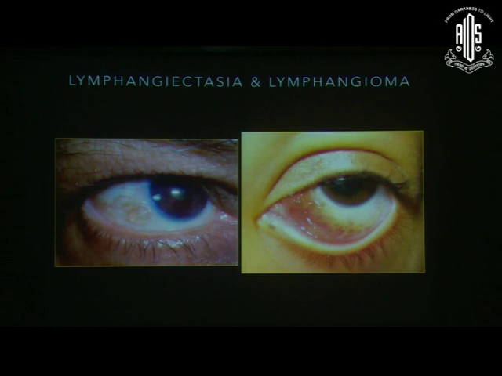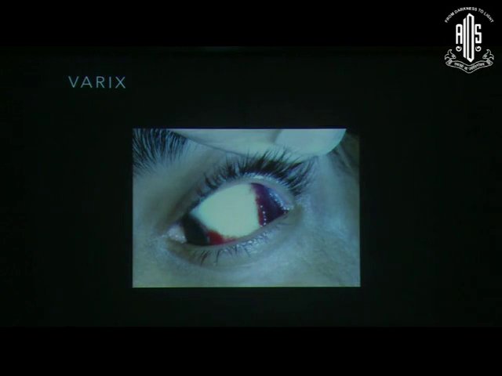This patient had a lymphangioma, and when we look at vascular malformations or vascular anomalies which are prominent in the conjunctiva, one must think in terms of whether it's coming from the orbit, because many a time the problem lies in the orbit, and what we see on the conjunctiva is actually just the tip of the iceberg, and the major lesion lies behind. Another patient who presented with a reddish mass in the conjunctiva had a varix, was investigated, the orbital MRI was done, and the patient had varices of the orbit as well.